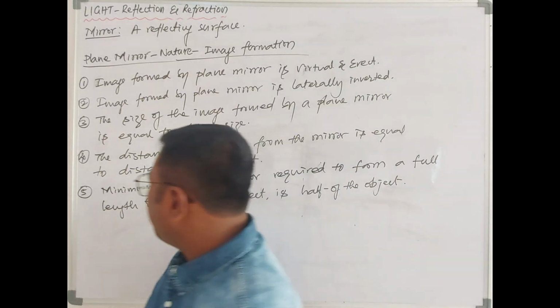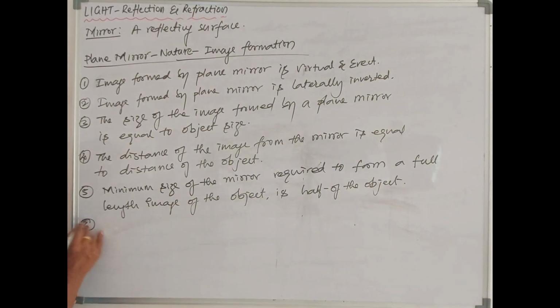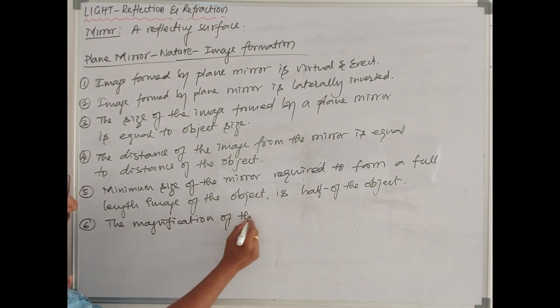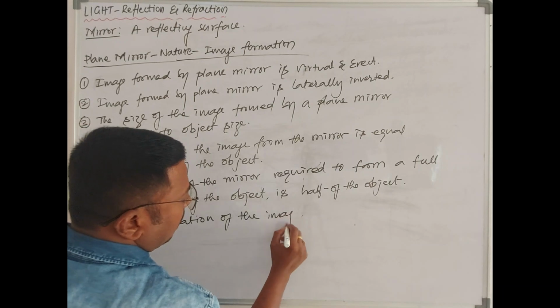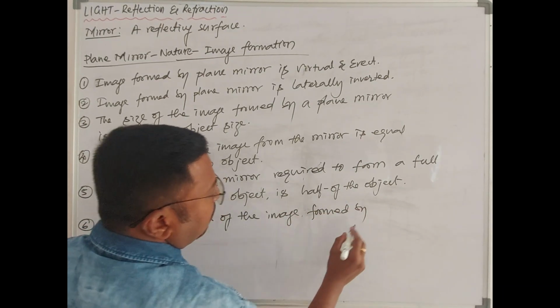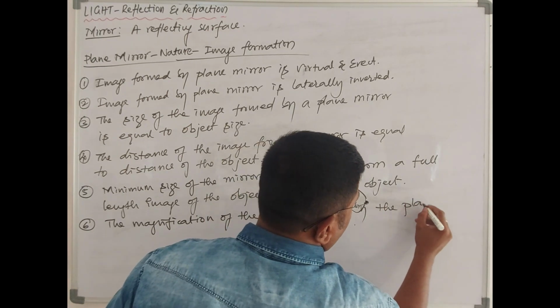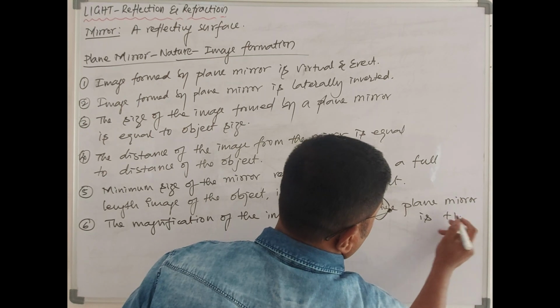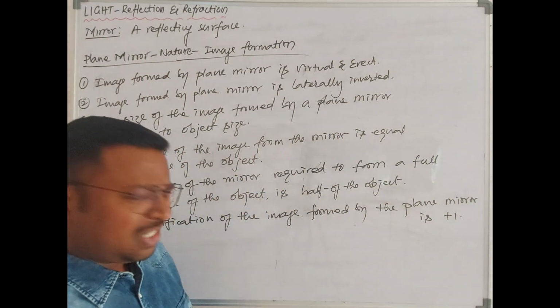Okay, fine. Then the magnification of the image formed by the plane mirror is +1. Why? What's the reason? Very simple.